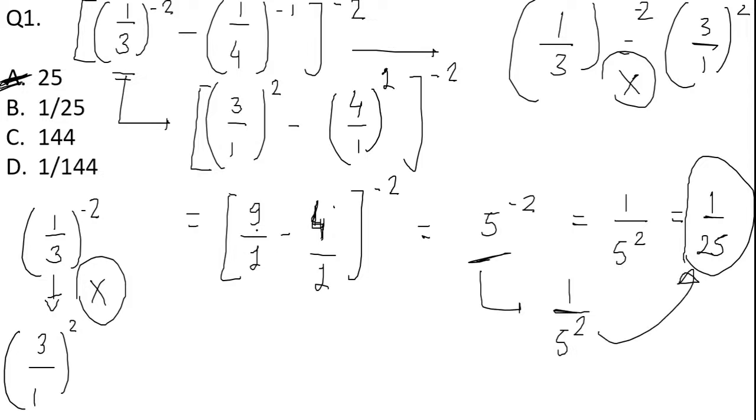Okay, so the correct answer to the given question is option number B, not A. Option number B is the correct answer to the given question. Got it? How many students have not got question number 1? Let me know in the comment section.